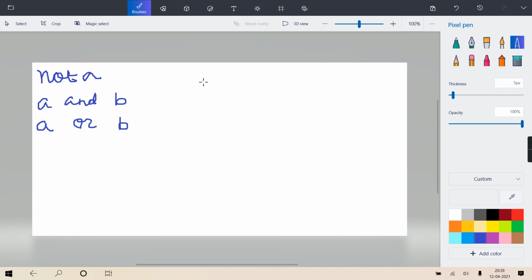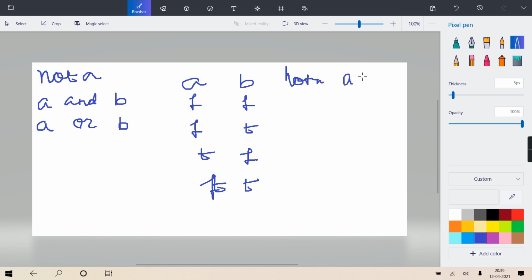Getting? Okay. So if I put it in truth table form, like A and B, the possibilities are: both false, false and true, true and false, and both true. Correct? Now here if I write not of A, A and B, and A or B, understand? Clear? Now not of A: A is false, so here you'll get true, true, false, false. Complement of A. False to true and true to false.